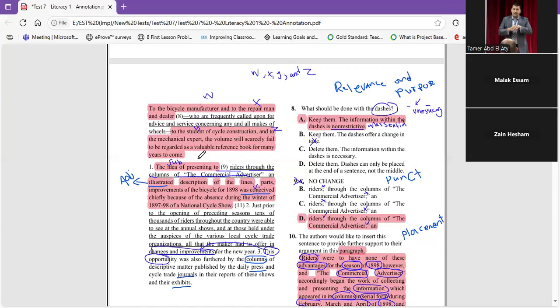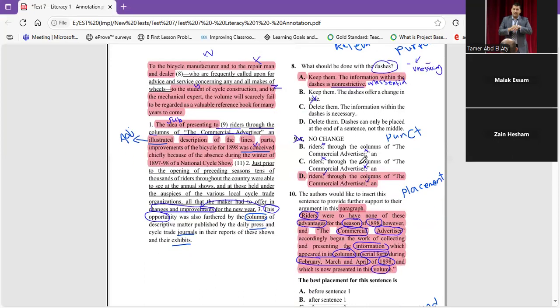And I think we do need what is between them, who are frequently called upon for advice and service concerning any and all makes of wheels. It's not. So I'm going to keep them. So let's find now the purpose. The information within the dashes is non-restrictive, meaning non-essential, yes. The dashes offer a change in tone, no, it doesn't offer any kind of change of tone.